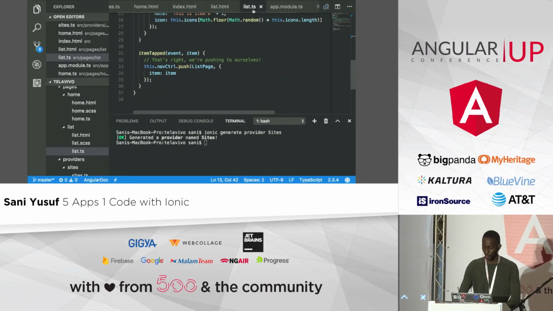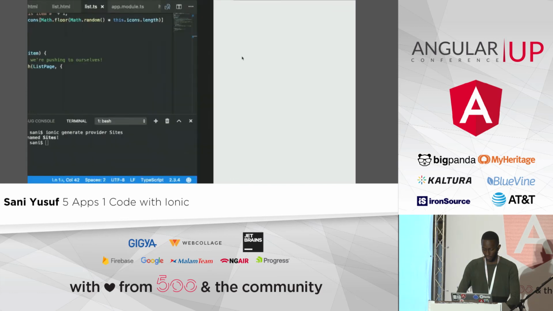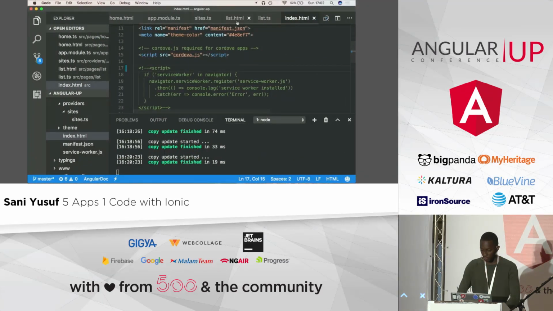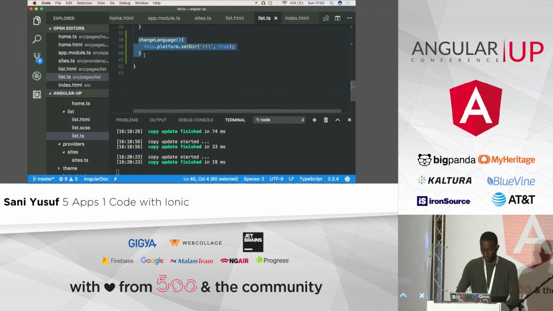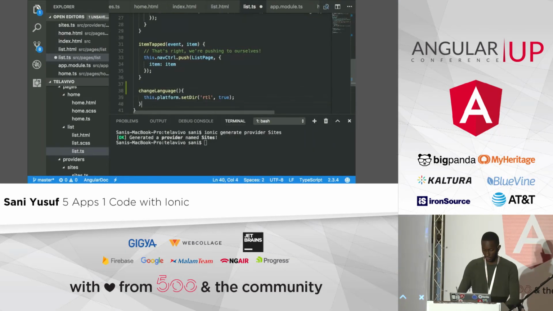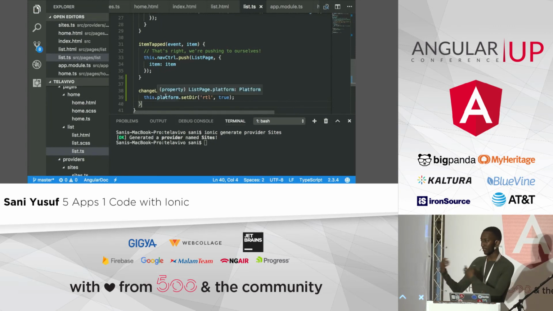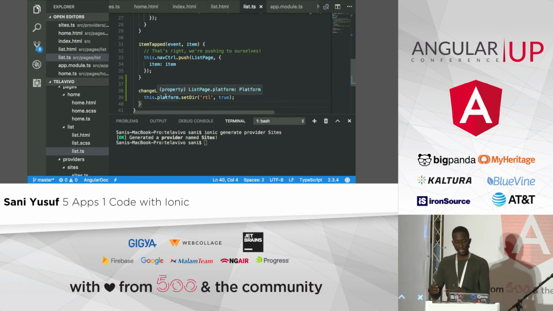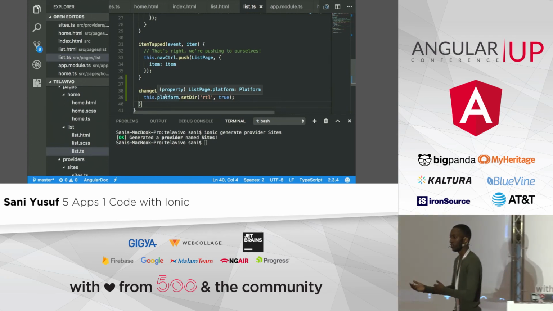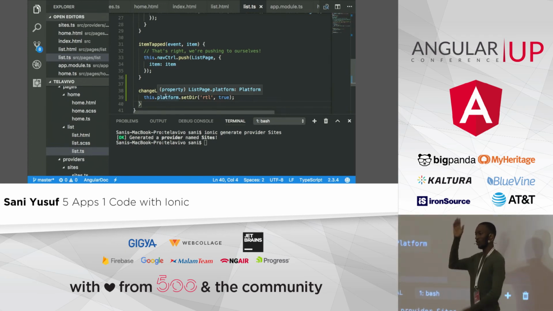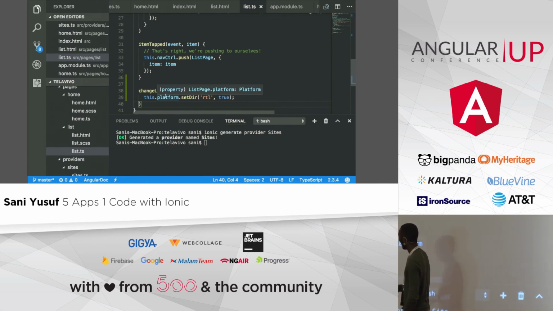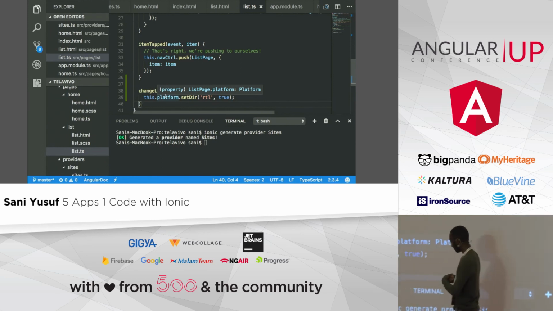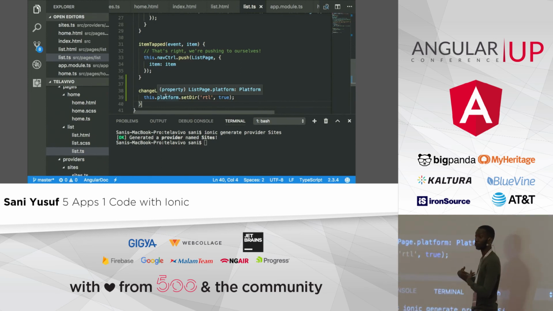All right, so platform. And what we can do is create that function here. I can just copy that to save us a lot of time. I'm going to explain what that function actually does. All I've done is call that platform we just instantiated, and call setDirection. You can change directions, I wish they had up to down. That would be pretty cool. But there's right to left and left to right. Or maybe sideways. On line 39 we're setting the direction to right to left to true. So whenever we click that, we swap our language.